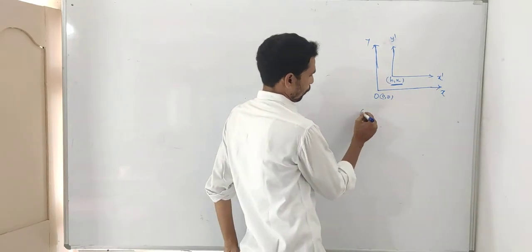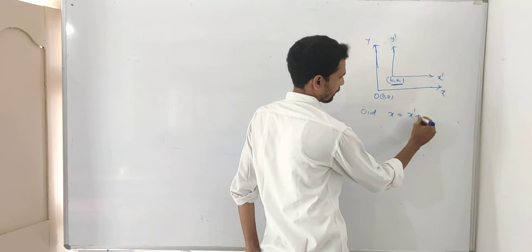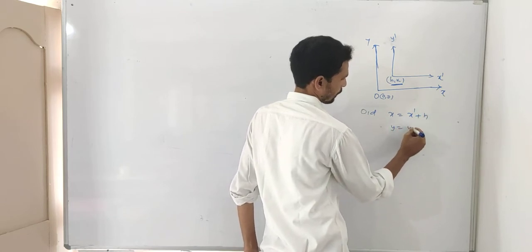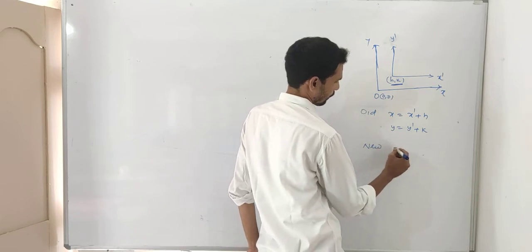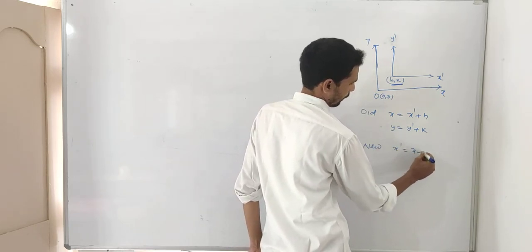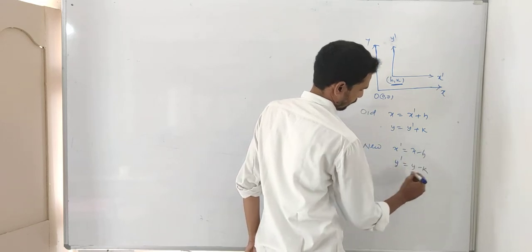Note here: old or original, x is equal to x dash plus h, y is equal to y dash plus k. New: x dash is equal to x minus h, y dash is equal to y minus k.